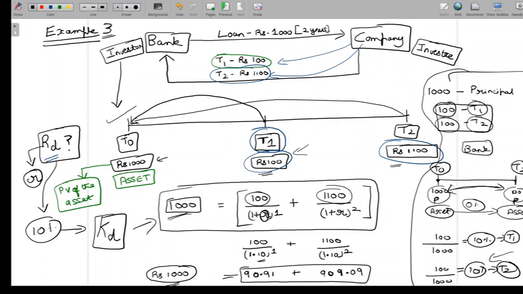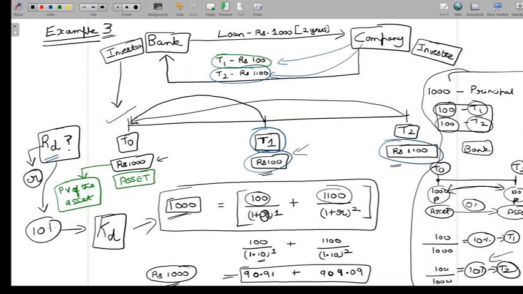And from the perspective of the company which has raised finance, so from the perspective of any entity for that matter which has raised finance, there's going to be a liability, and there are going to be cash flows associated with the liability, and there's going to be something that we call the cost of finance. Here we are talking about debt finance. And if we discount the future cash flows associated with the liability using the cost of finance rate, we will get the present value of the liability. And if you're given the present value of the liability and also the cash flows associated with the liability, we can obviously find out the cost of finance rate. And this is going to hold true whether or not we have any intermediary cash flow.